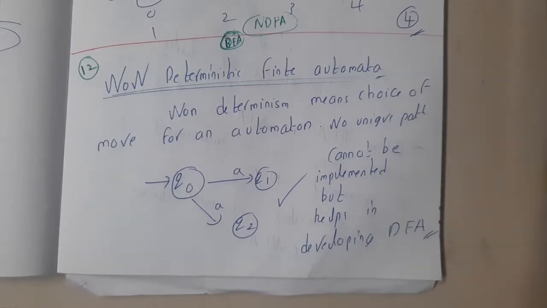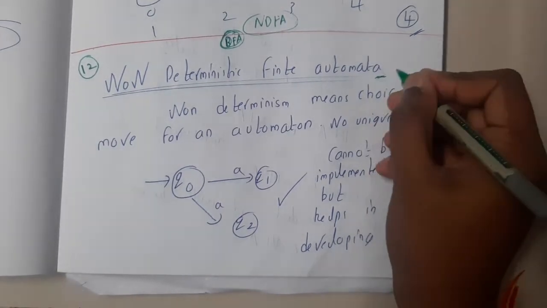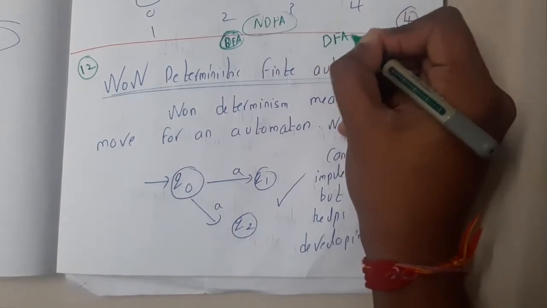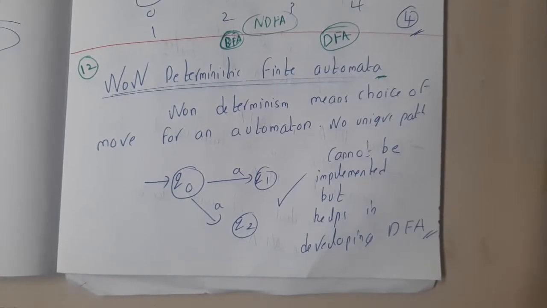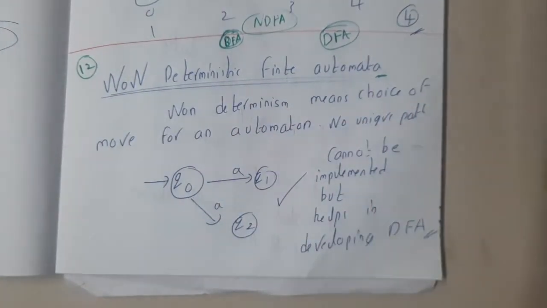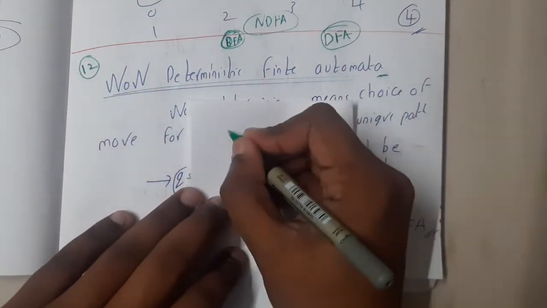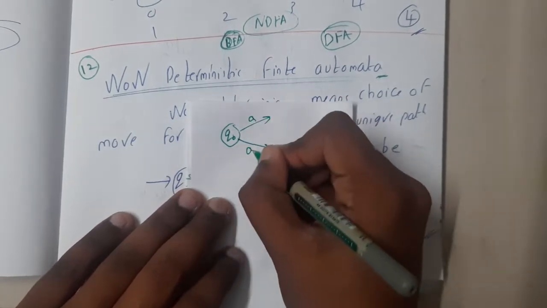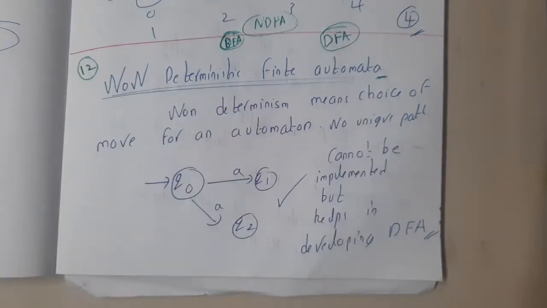In this lecture, let us go through the next topic, non-deterministic finite automata. In the last few lectures, we discussed in detail deterministic finite automata. Now we are going to start the second part, non-deterministic finite automata. If you recall, I gave you an overview: from a state Q, if we have multiple options for a single symbol, that is non-determinism when it comes to finite automata.